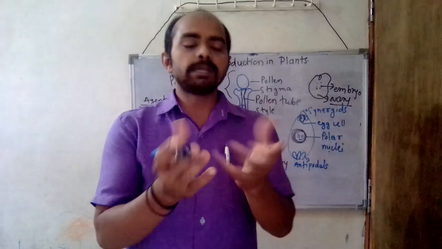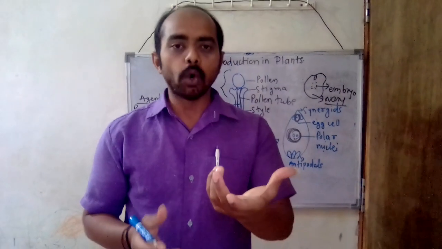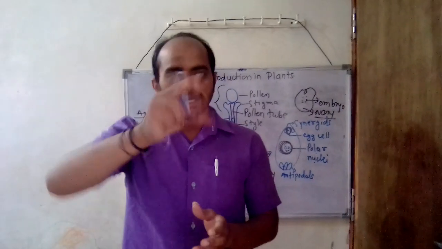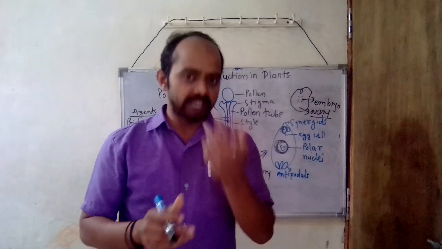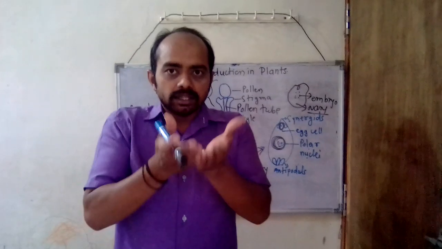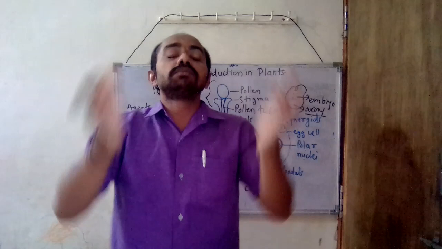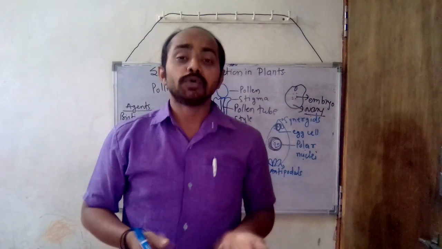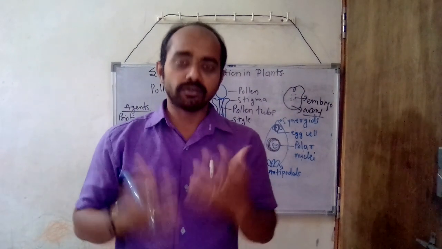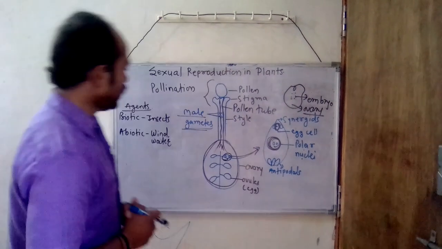Remember, for example, if we are eating a mango, then the seed of the mango is nothing but the embryo, and the fruit which we consume is nothing but the ovary. Actually we are consuming the ovary of a fruit.